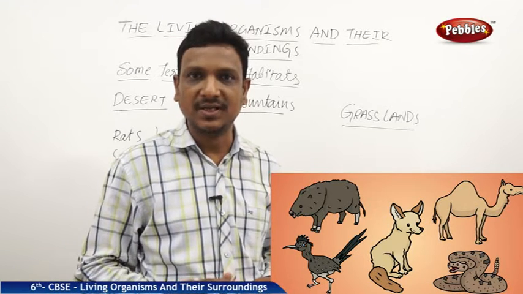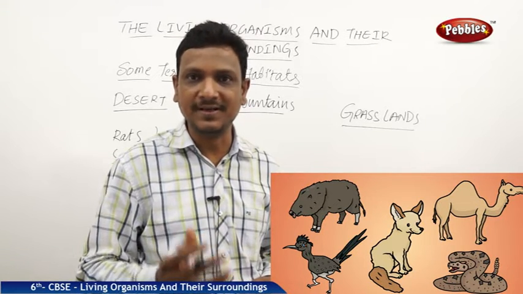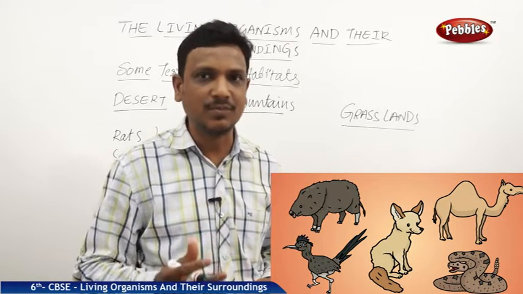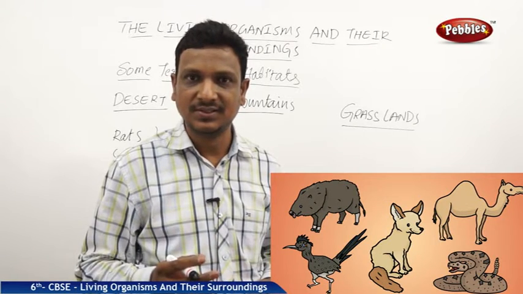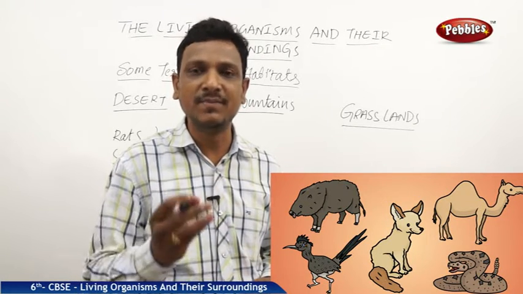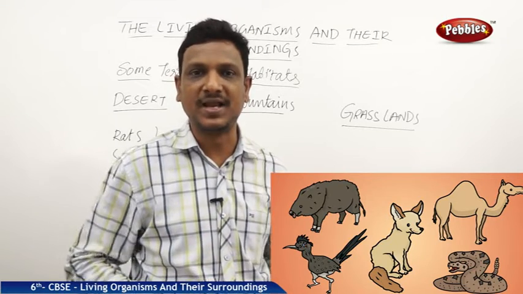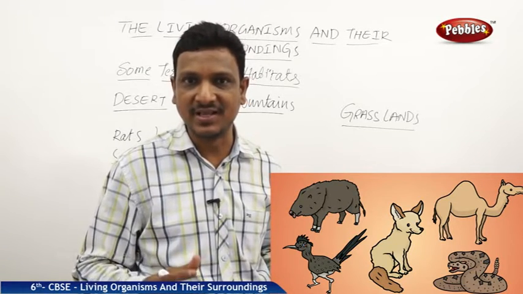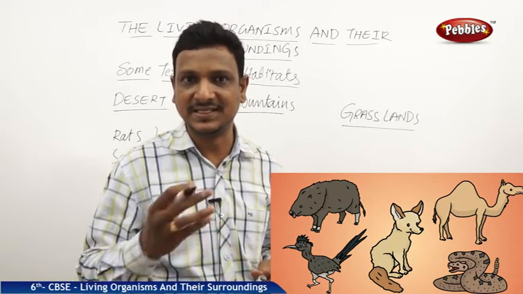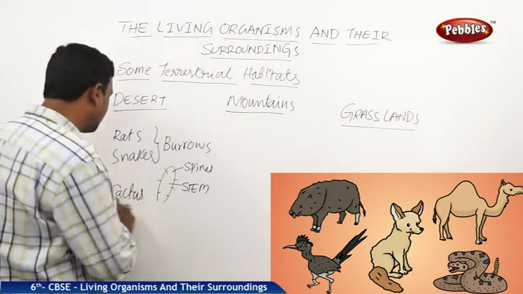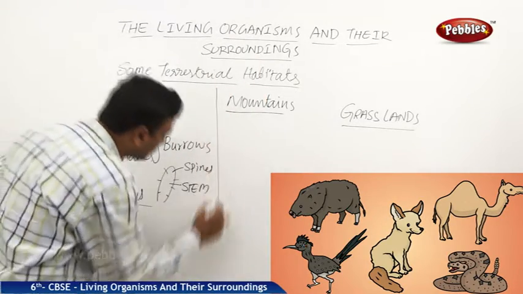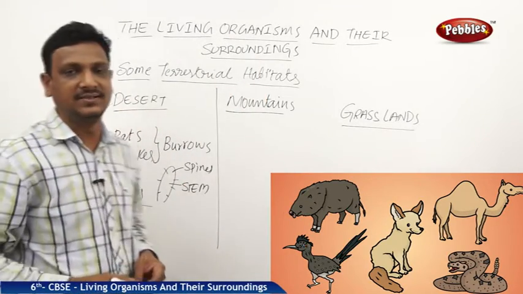The stem changed like a succulent leaf-like structure. The leaves are modified to spines. So by that, there is a minimal loss of water. So the water is stored in the body of the cactus plant. So by which it can make its living in the climatic condition like desert. So there is cactus. Now let us go to the second terrestrial habitat, that is the mountain.